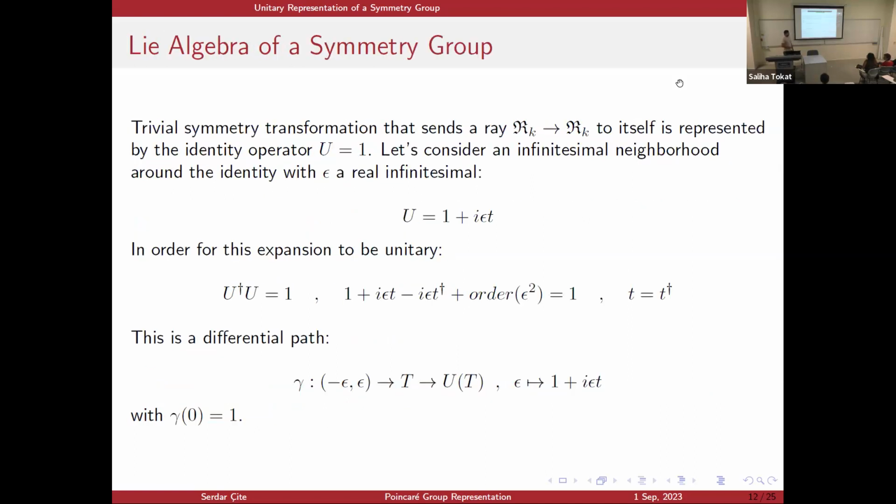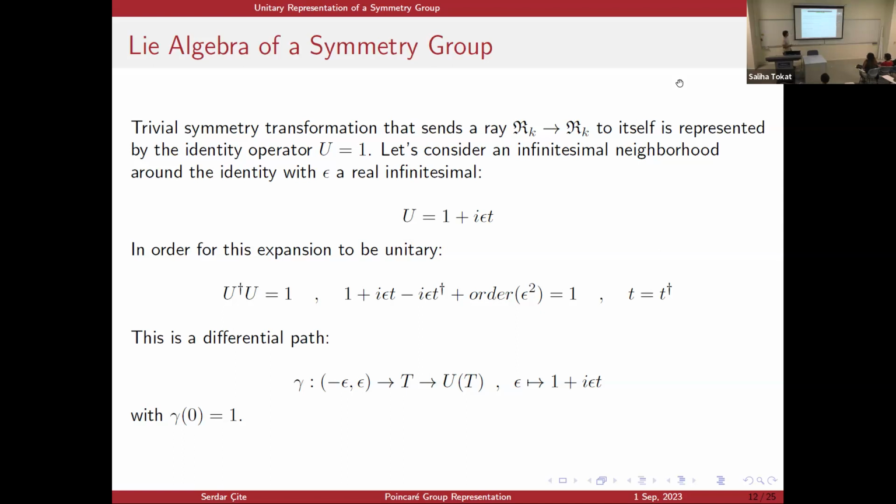Now, I want to consider the Lie algebra of the symmetry group. So let me take the elements near the identity. Since the identity is unitary, the elements near the identity should be unitary as well. I make the following expansion, with epsilon being a real infinitesimal and T the operators. I apply the unitarity condition here, and I see that T must be Hermitian. And since T is Hermitian, T is a possible observable in physics.